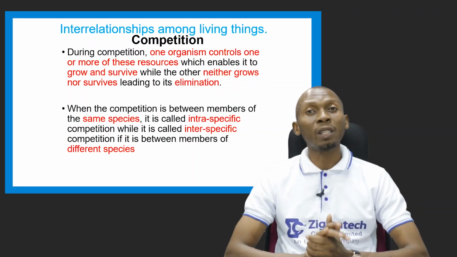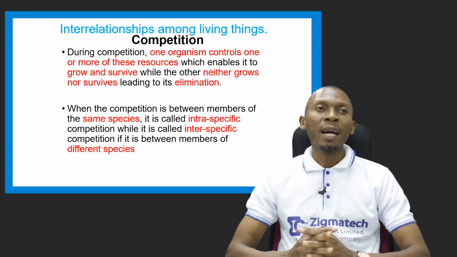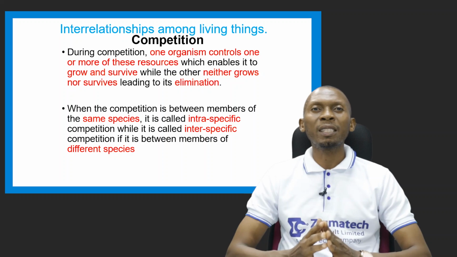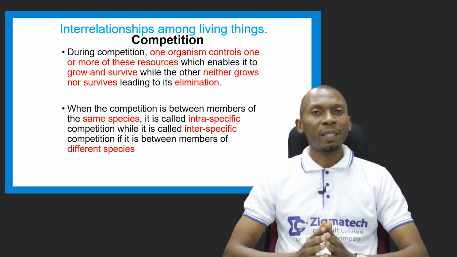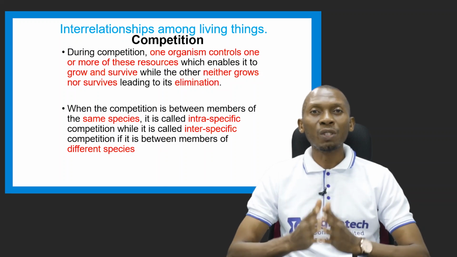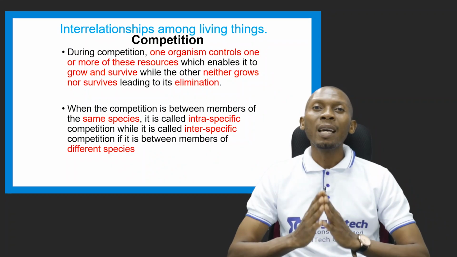During the competition as well, one organism has control over these resources, and because it has control over these resources, it is able to grow and survive, while the other one neither grows, as I said earlier, nor survives. As a result of this, that other organism that neither grows nor survives is usually eliminated.